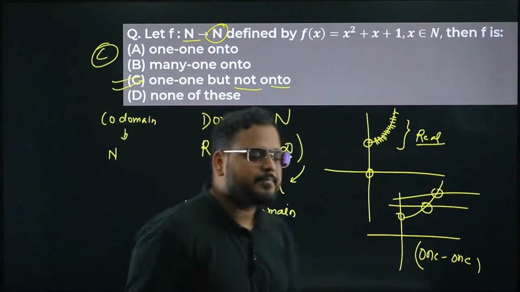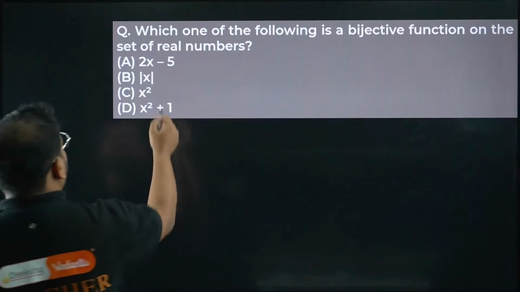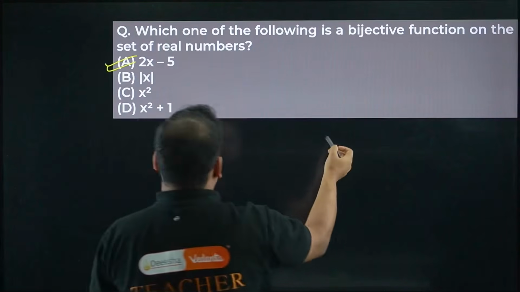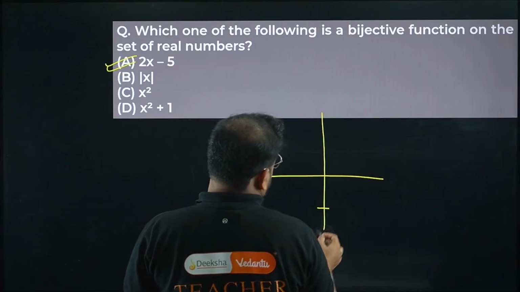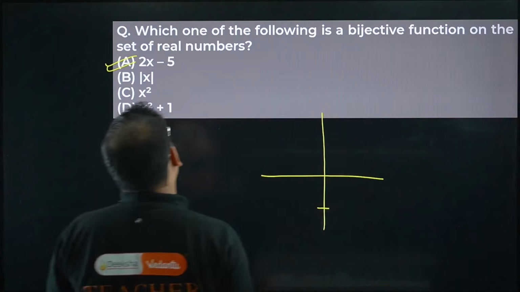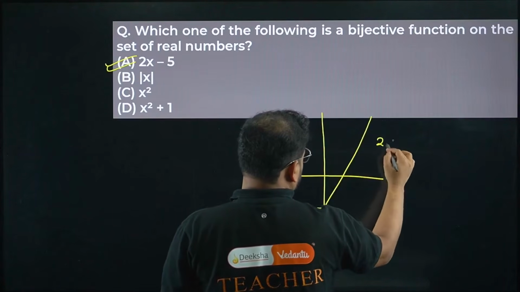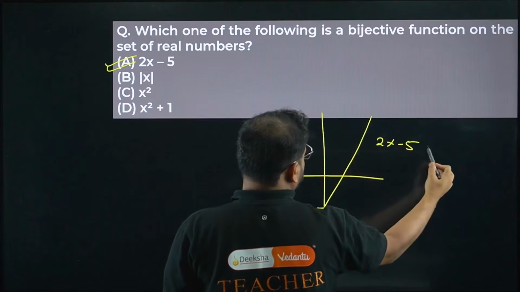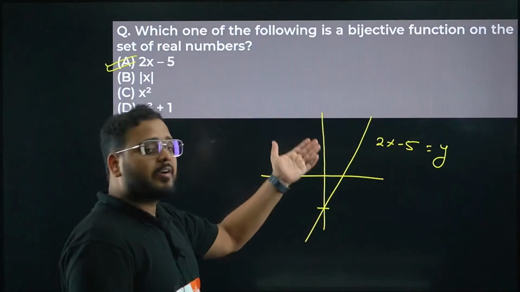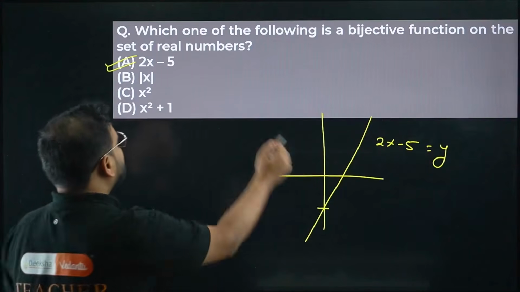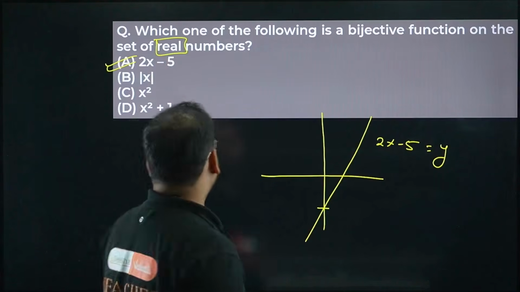Okay, moving on. Now, which of the following is the bijective function on the set of real numbers? Option A is correct. It's a straight line, right? X is 0, y is minus 5. So y is 0, x is 5 by 2. 2x minus 5. Any place you take, you'll get a 1-1 function, only one intersection. What is the range here? All real. And what is the codomain? Again all real. Defined on real numbers, the answer will be option A.